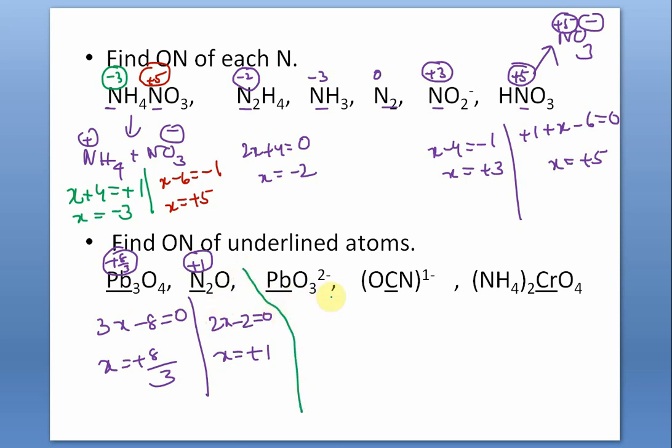This is the plumbate ion, plumbate. So lead is, supposing x, x minus 6 is equal to minus 2. So x is equal to plus 4. So this lead has an oxidation number of plus 4.